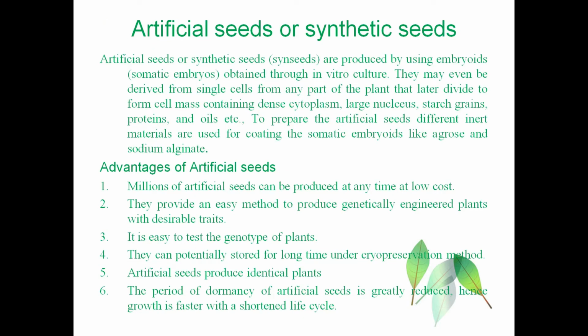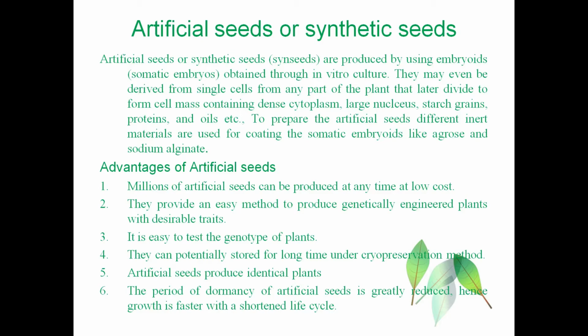What are artificial or synthetic seeds? Artificial or synthetic seeds are produced by using embryoids or somatic embryos, which can be obtained through in vitro culture. These artificial seeds use different inert material, and the somatic embryoids are coated or encapsulated in agarose gel or sodium alginate, and can be stored for a longer time. What are the advantages of artificial seeds?